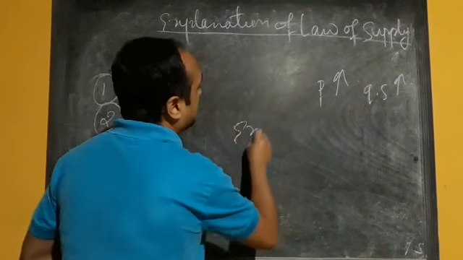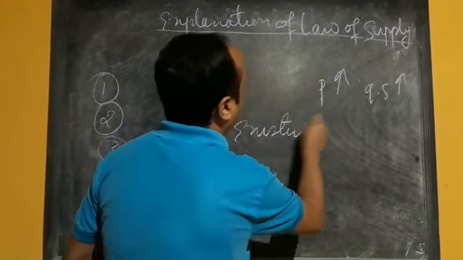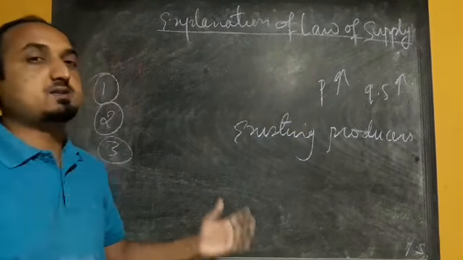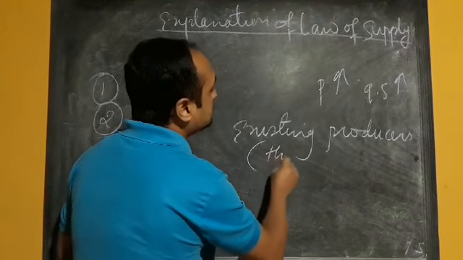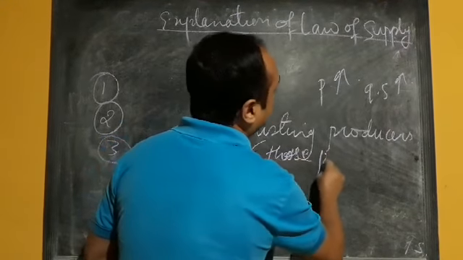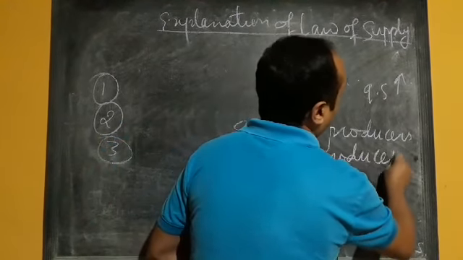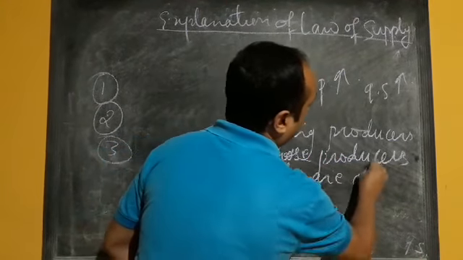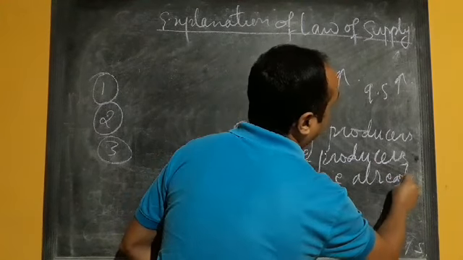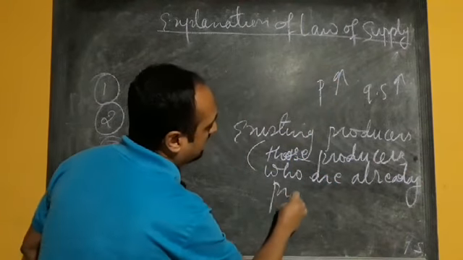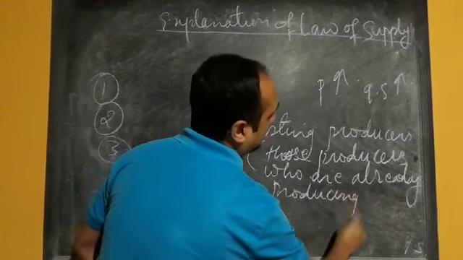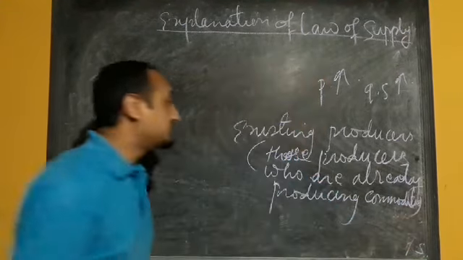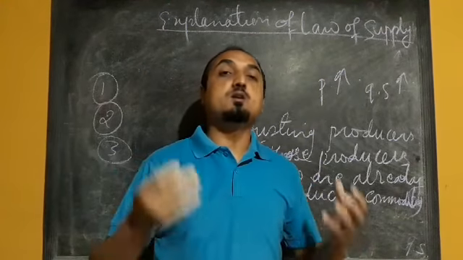Okay, existing producers means those producers who are already producing the commodity.